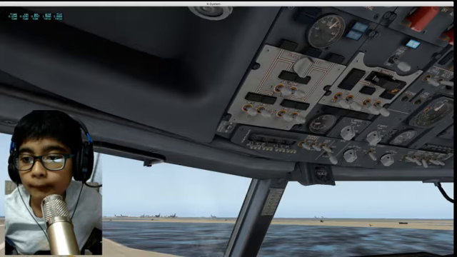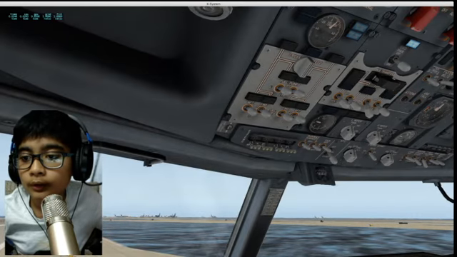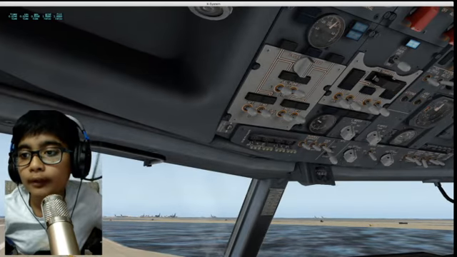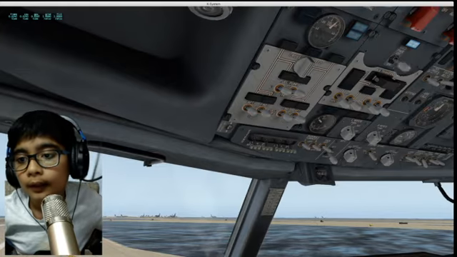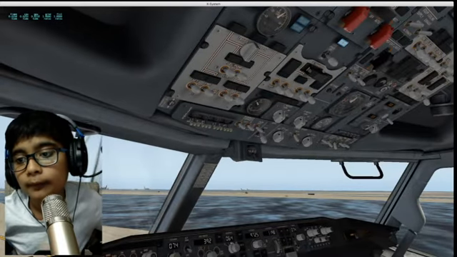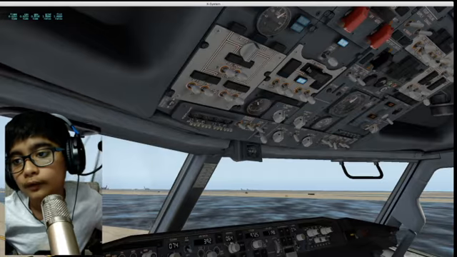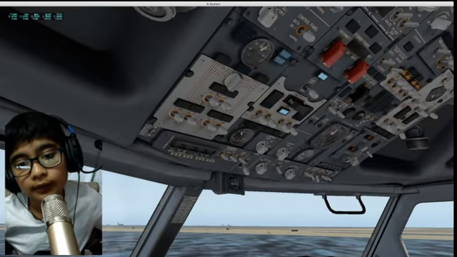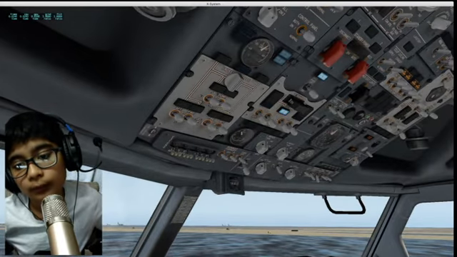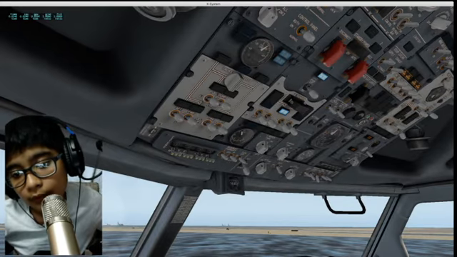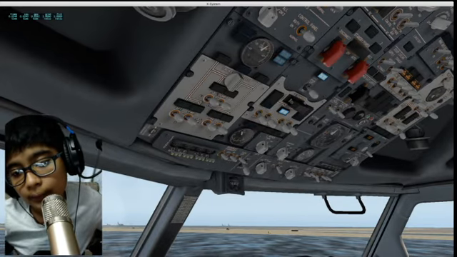Beautiful. APU is going to come on. Ground power can also come on. Signal signs are always auto. Hydraulics can come off. Low pressure, that's fine. That's all off. Now we'll do the shutdown. All of the lights can come off.